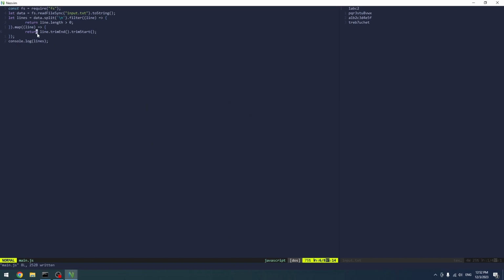And what can we do? Well, we can now do another map. So that's our line. Again, we can reassign it, right, with this map. And I guess what we can do is just get like line find.